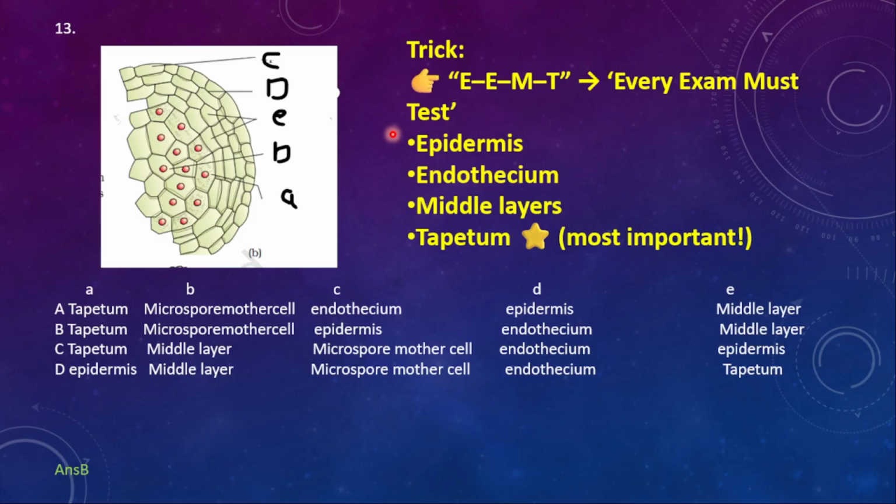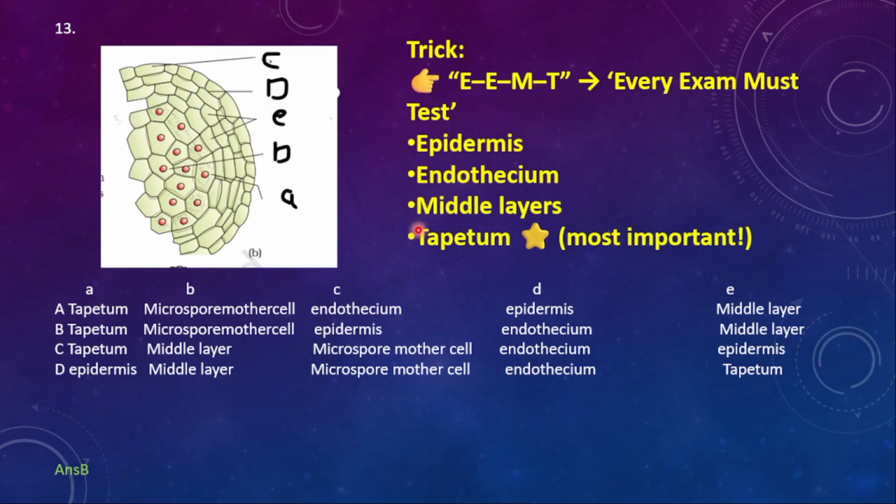So here, a trick to remember: EEMT, every exam must test. E is for epidermis, one more E is for endothelium, next comes the middle layer, and last comes the tapetum. This is from outside to inside.